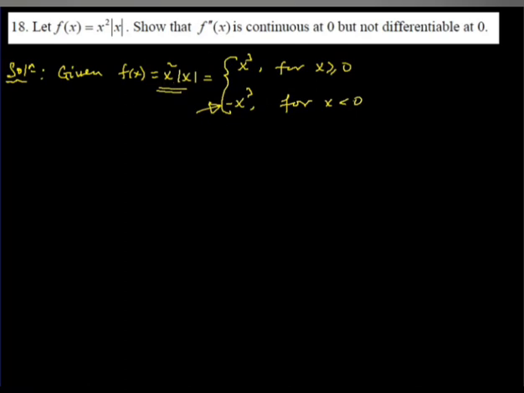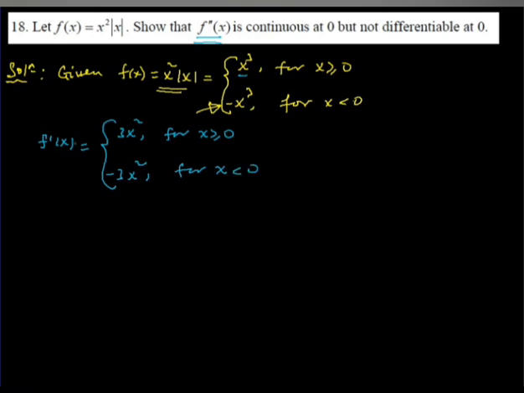We are asked to show that the second derivative of f is continuous at 0 but not differentiable at 0. The question says to show that the second derivative at 0 is continuous and at 0 is not differentiable. So this is our function. Its derivative becomes, the derivative of x cube is 3x square, which works for x greater than or equal to 0, and minus 3x square for x negative.